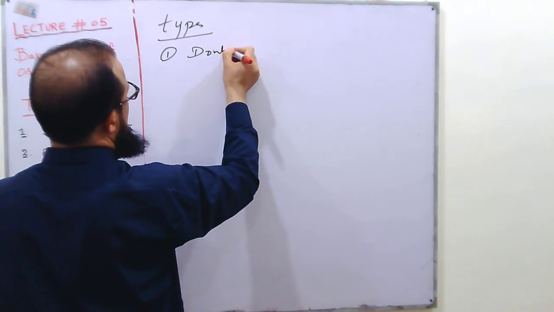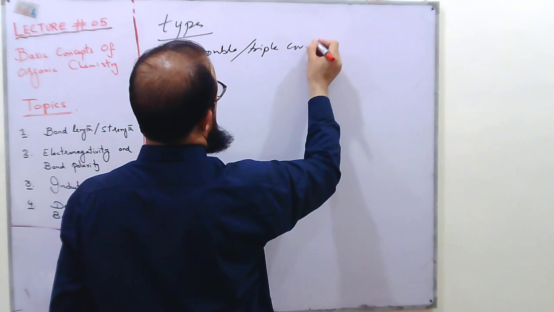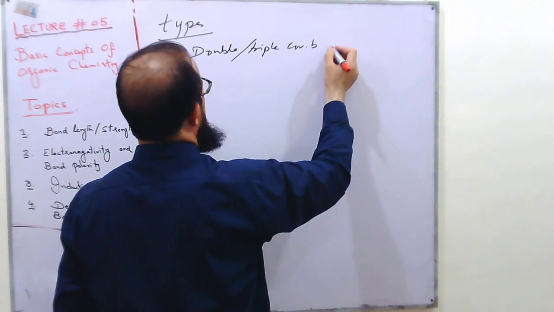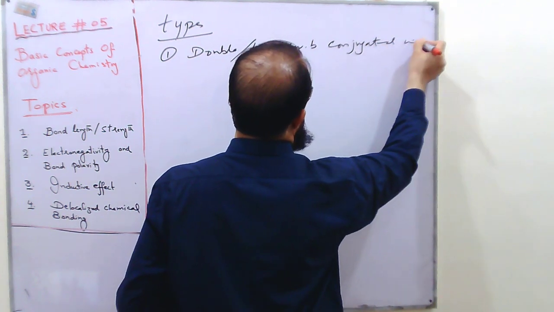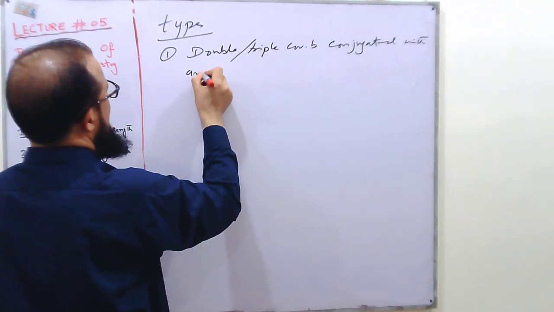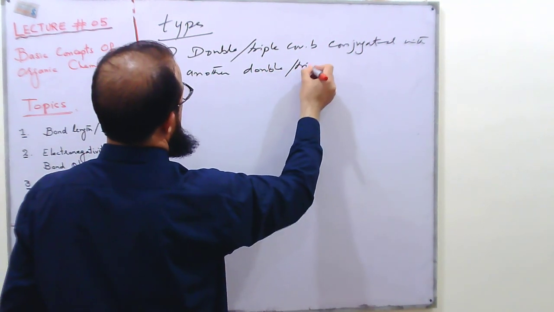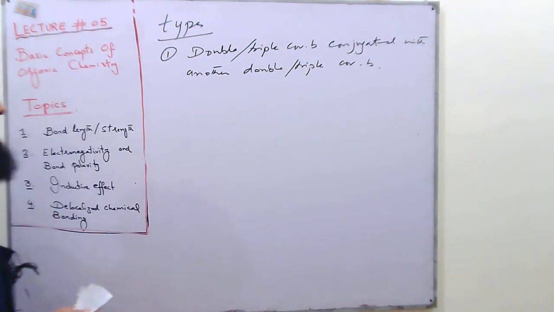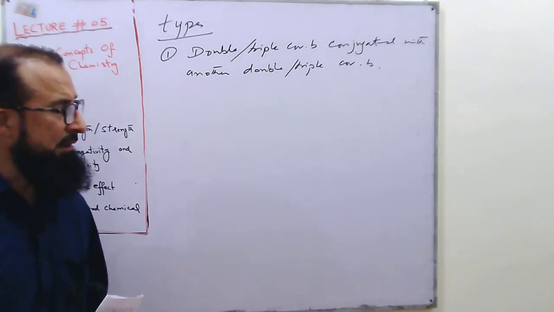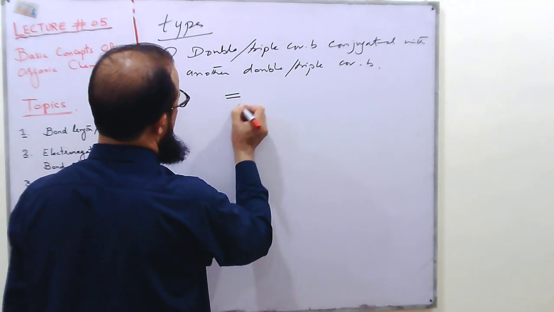Type number 1: a double or triple covalent bond conjugated with another double or triple covalent bond. So one of the examples is a double bond or triple bond in conjugation with another double or triple bond.